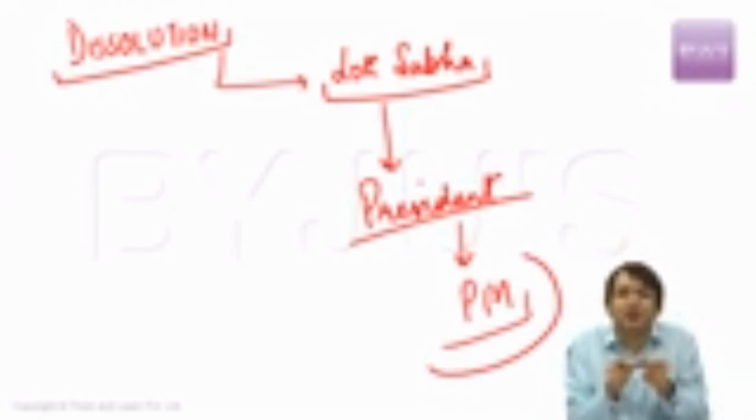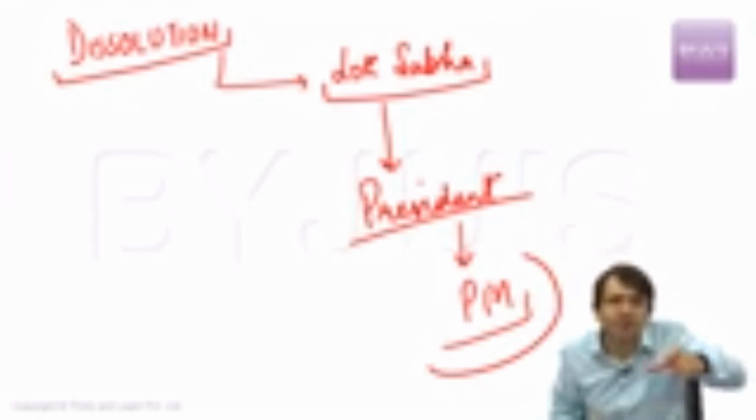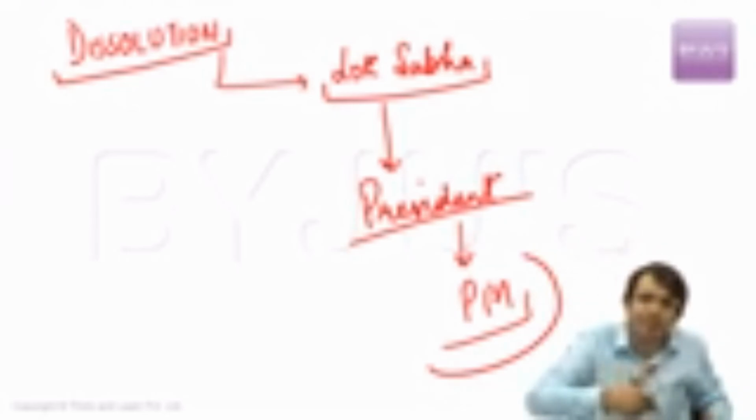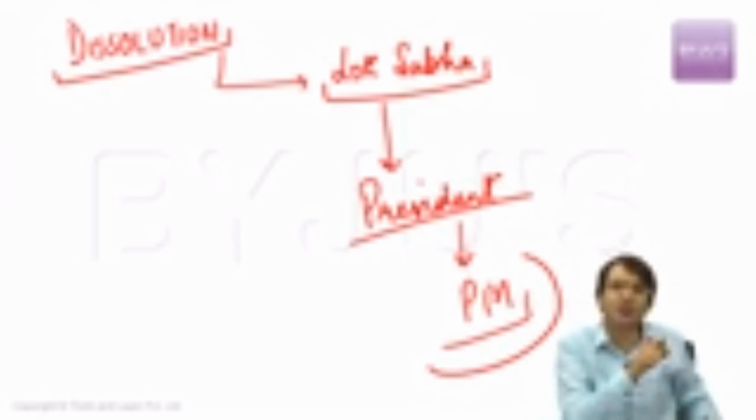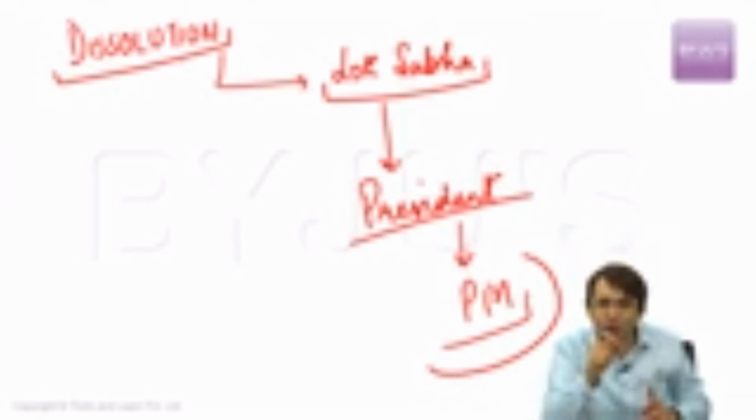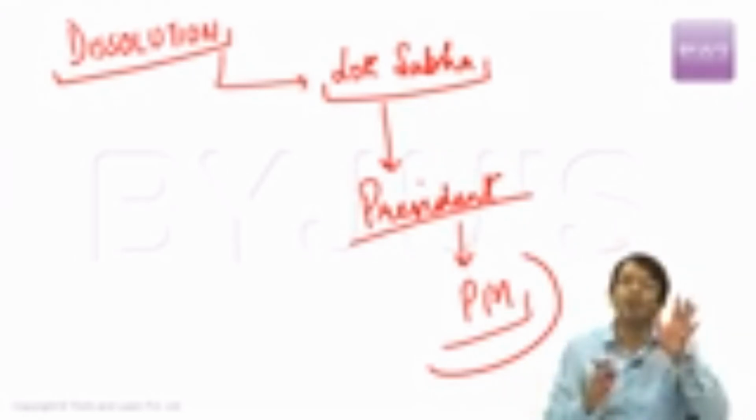Now, this Prime Minister may discuss this dissolution with his colleagues, but he is not bound to take this matter before the Cabinet. That means he is not under any obligation to take this matter before the Cabinet or his Council of Ministers. If on his own, the Prime Minister of India, Mr. Narendra Modi, is recommending to the President of India that please dissolve Lok Sabha, it is binding on the President of India to dissolve the Lok Sabha. That means we have seen.